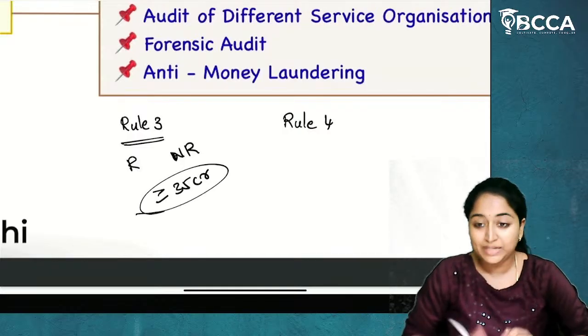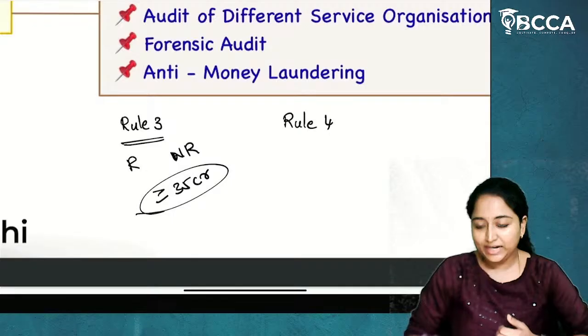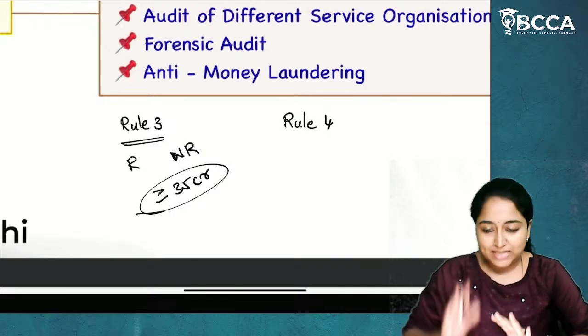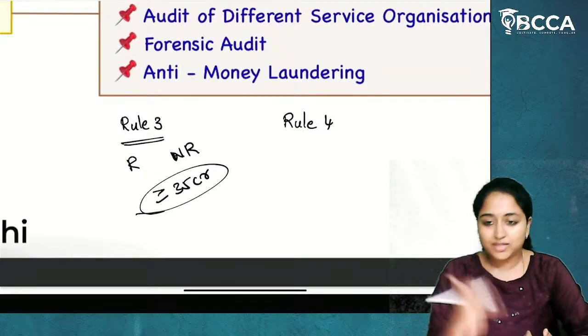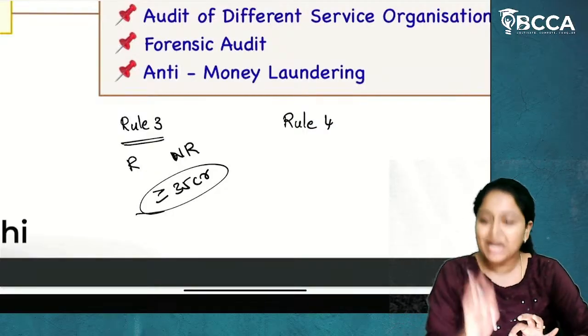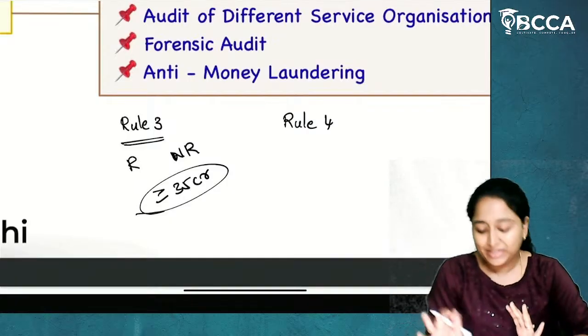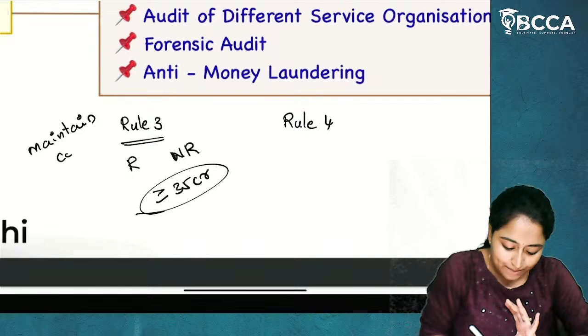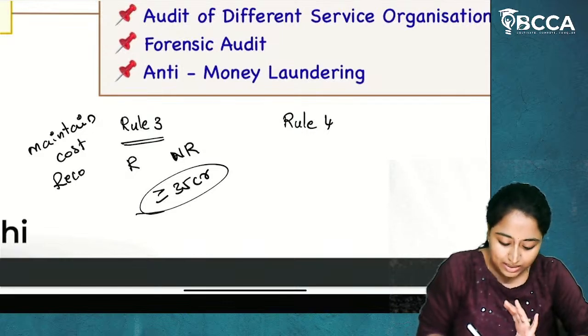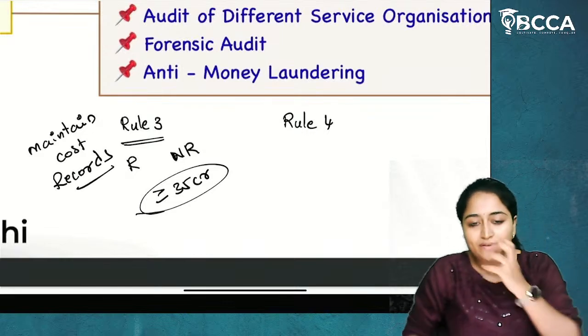If this turnover limit is exceeded, then whatever products or services, whatever it could be, that particular entity has to maintain cost records compulsorily. This is a mandatory compliance. I hope in this you will not have any doubt.